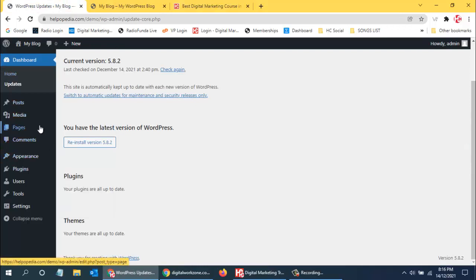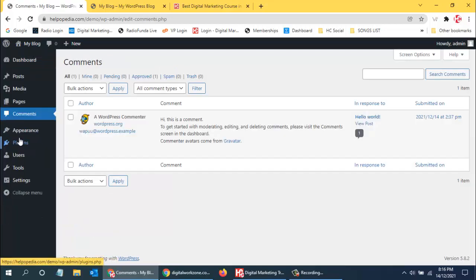Now the next thing is comments. In the blogs, people will write some comments below the blog. You must have seen in Twitter also people comment at the bottom, and in Facebook also. In the same way, when we are writing blogs, people will like the blog or write some comments. If we want to check what comments people have written, we can use this section. Here we have the option to hold all the comments for review.